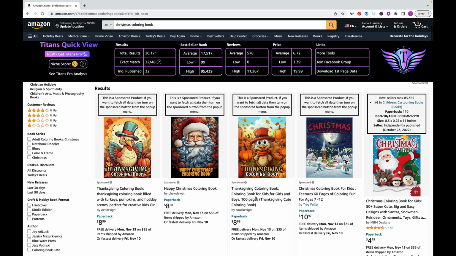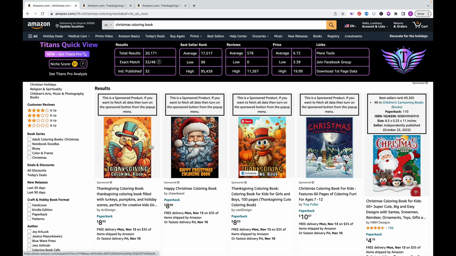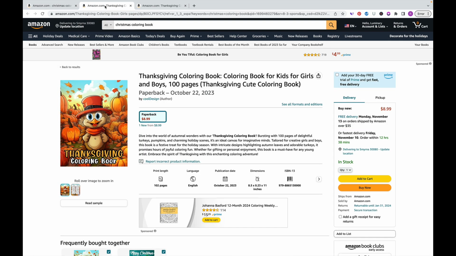So I'm going through here, and let's say I'm right-clicking on this one book. It's opening a tab for me. I'm also going to open this book, and it's going to open a tab for me because here it's not letting me click directly on the author link. But I was curious. I thought maybe they were trying to do their own little A/B test on which cover will sell better. But because I just recorded a video for you on why we don't want to publish the same KDP interiors as everybody else, but simply with a different cover,